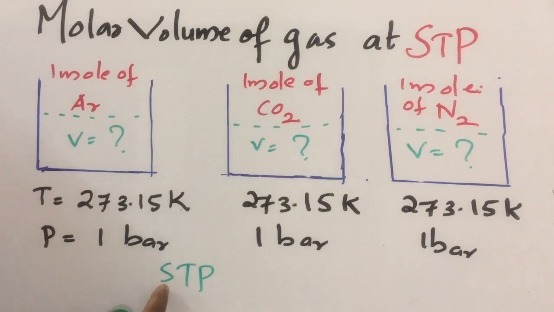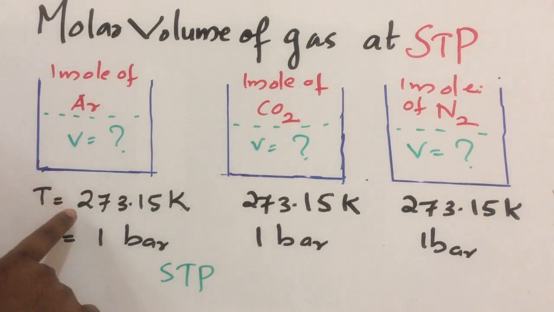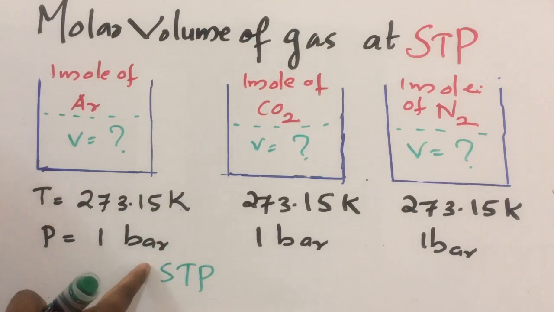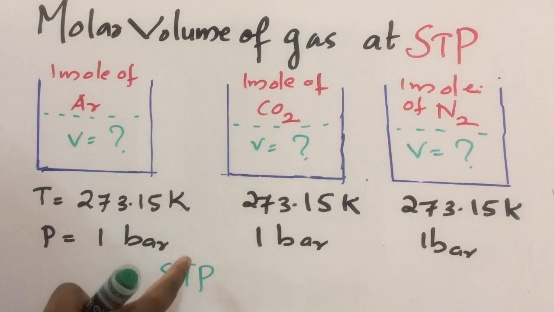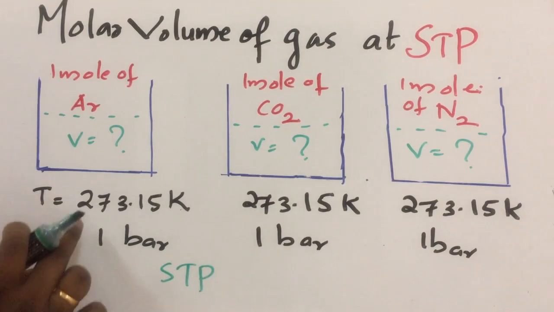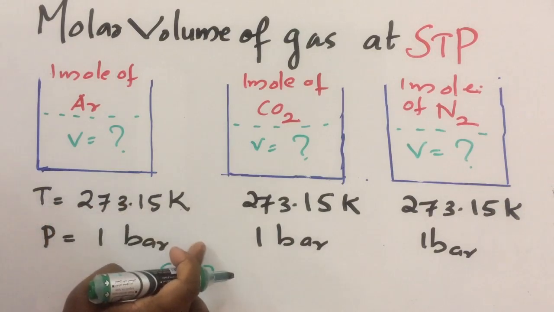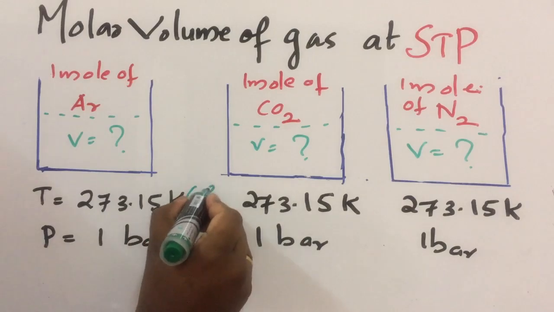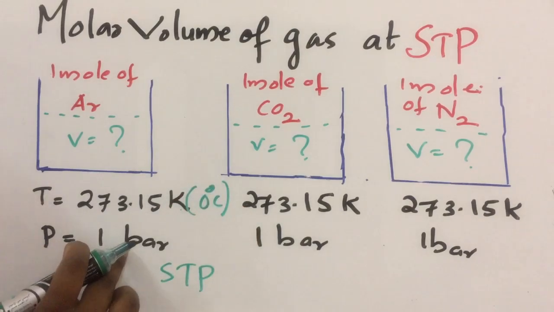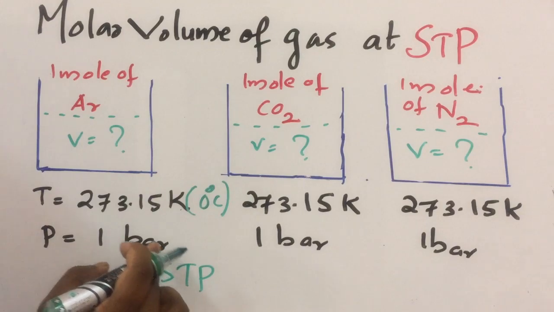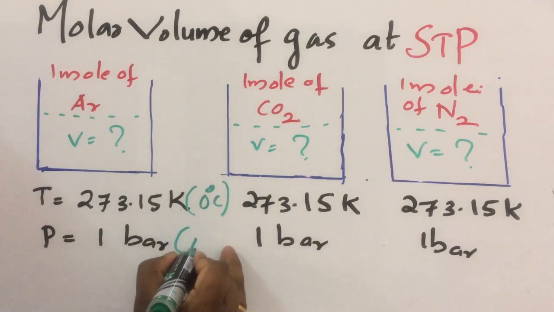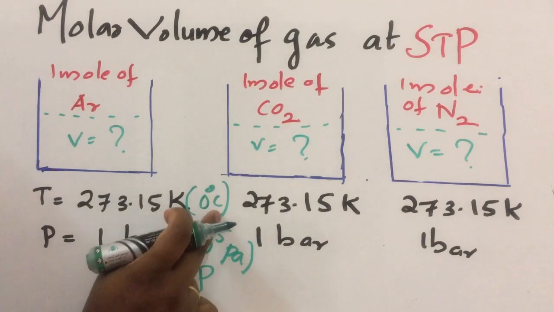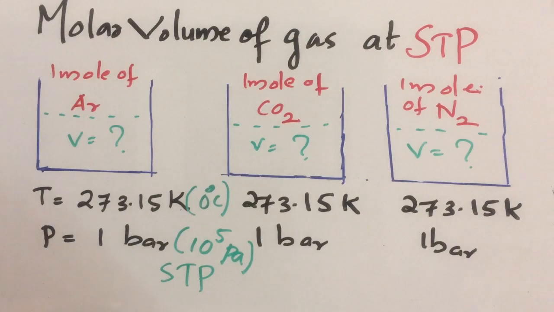What is STP? Standard temperature and pressure. Temperature 273.15 Kelvin and pressure 1 bar condition is called standard temperature and pressure condition. Instead of Kelvin, can you convert to degrees Celsius? 273.15 Kelvin is equal to 0 degrees Celsius. Instead of 1 bar, we can write in terms of Pascal. In terms of Pascal, 1 bar is equal to 10 raised to 5 Pascal. So this condition is also called STP condition.